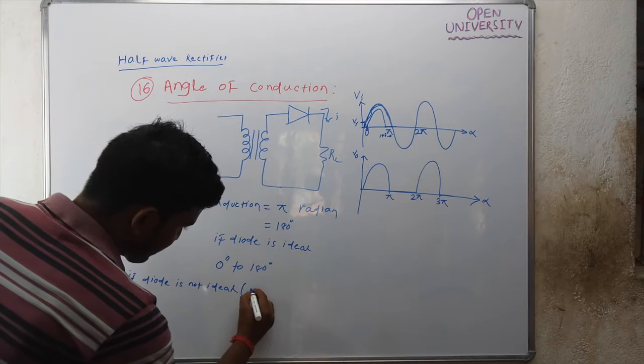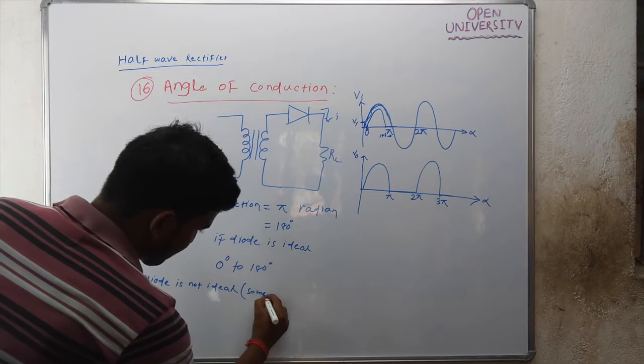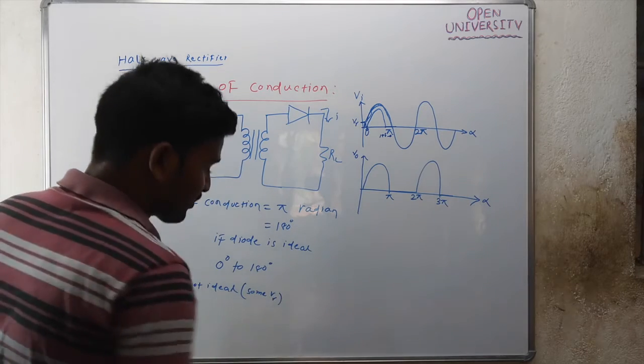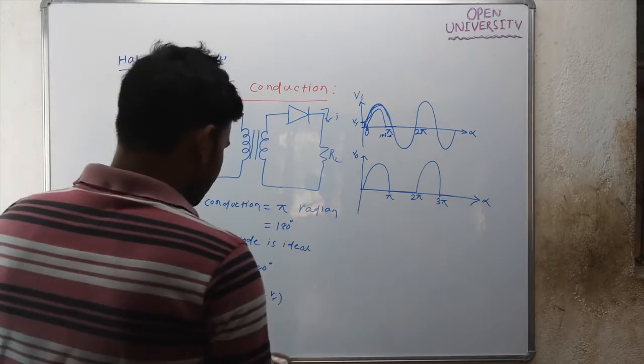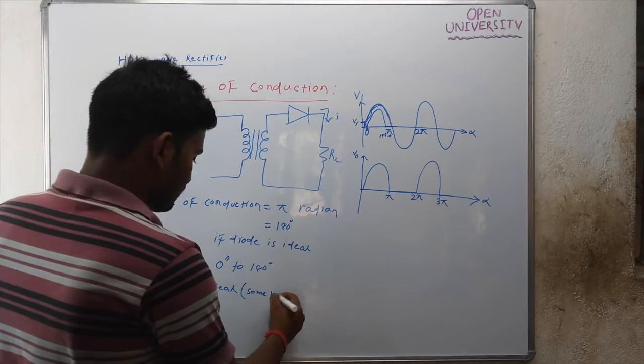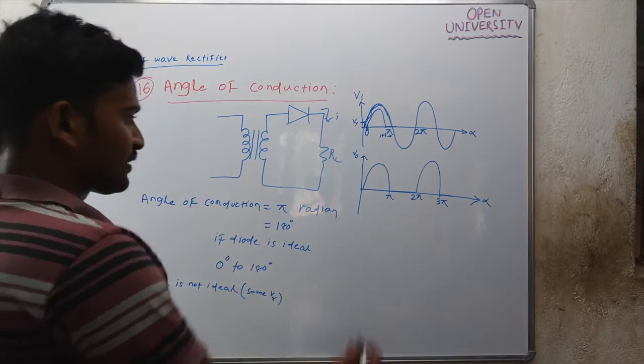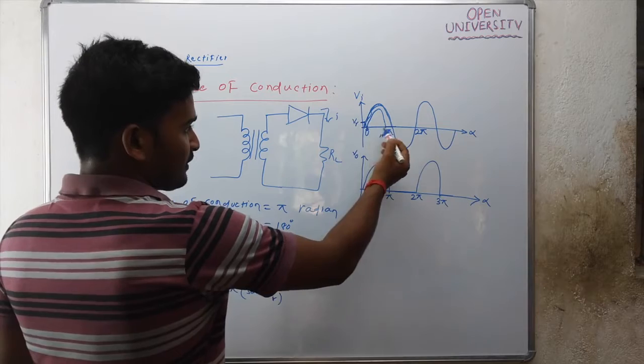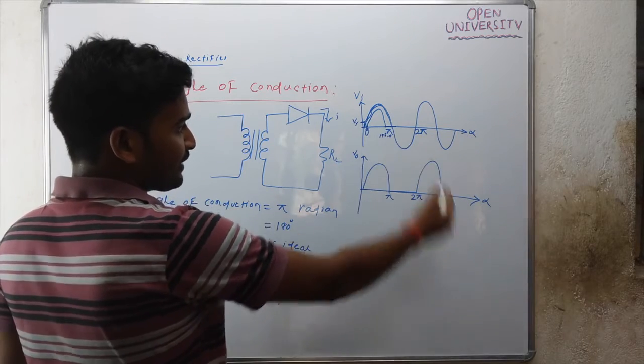If the diode has some cut-in voltage V gamma, then the diode will conduct from theta to 180 degree minus theta.